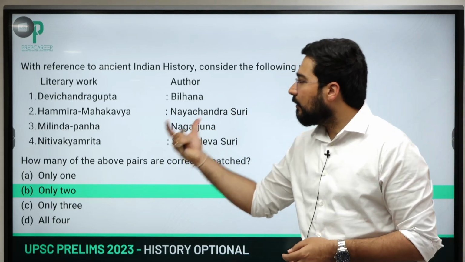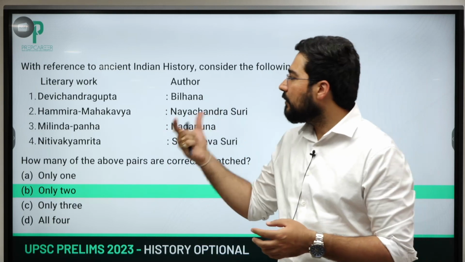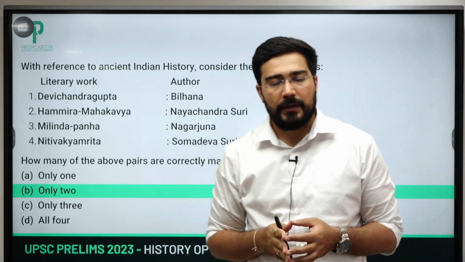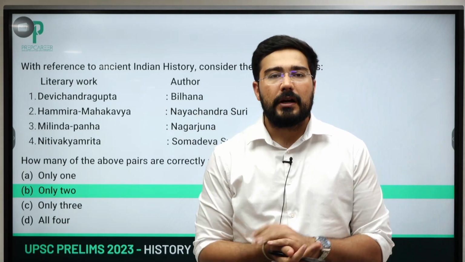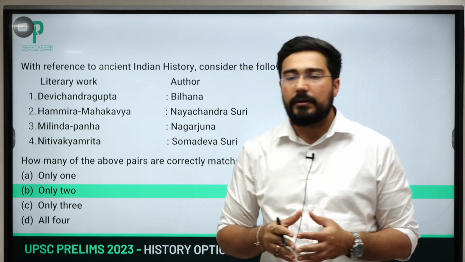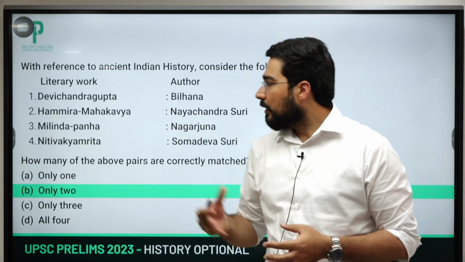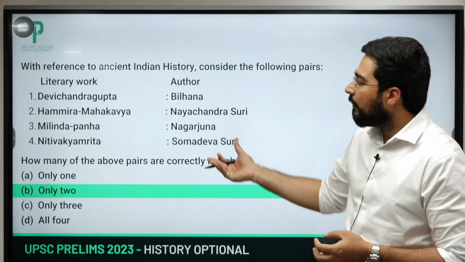Here, literary work is on the left side and the author on the right side, like Devi Chandragupta. So it is not Bilhana, right? This is Vishakha Datta, who has written extensively about Devi Chandragupta. So that is something which you need to remember. The first one is incorrect.